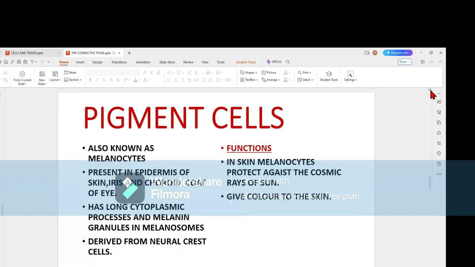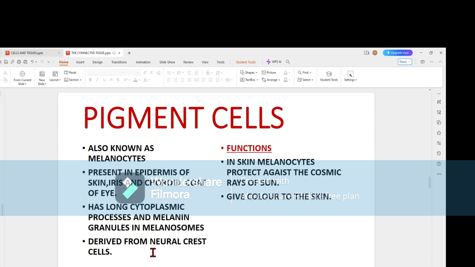Now, the next cell is pigment cells. The pigment cells, as the name says, are loaded with some pigments. Here, mainly referring to the melanocytes. They are present inside the epidermis of the skin. So also where the coloration of your body tissue is present, such as the iris and the choroid, that is the second layer of the eye. They have long cytoplasmic processes and melanin granules in the melanosomes.